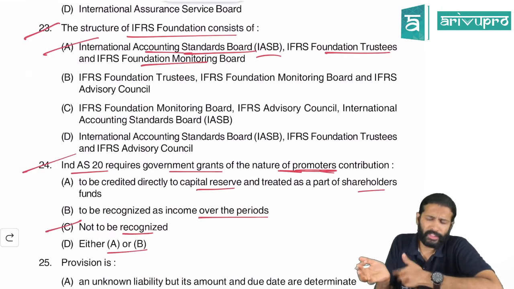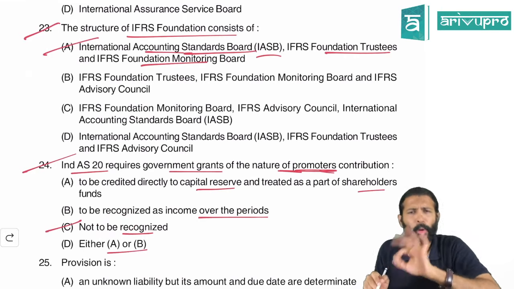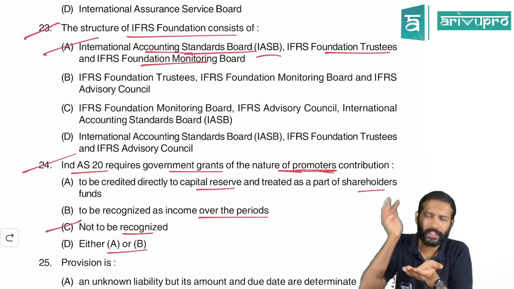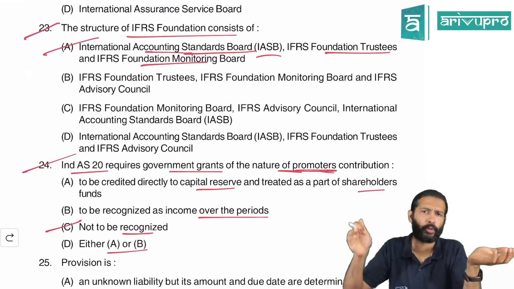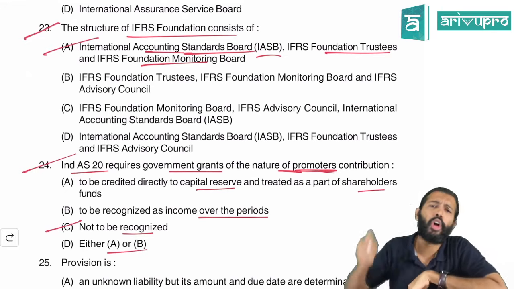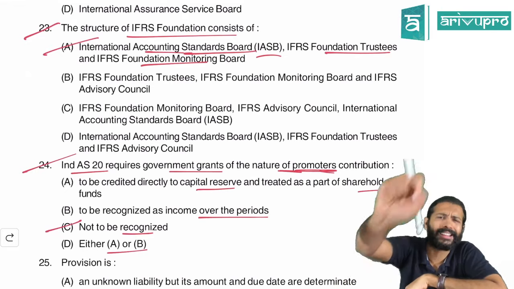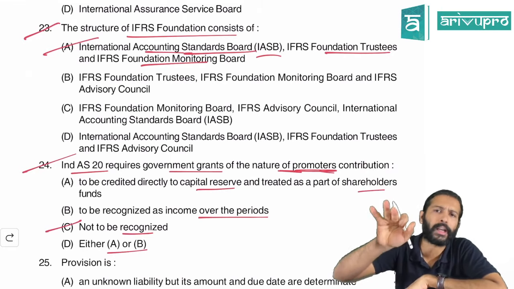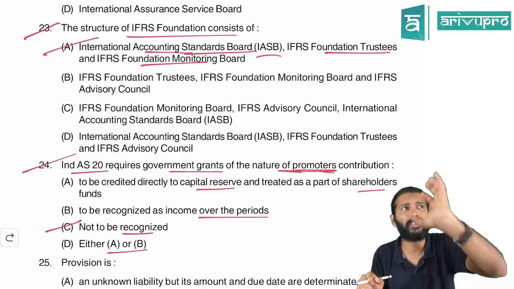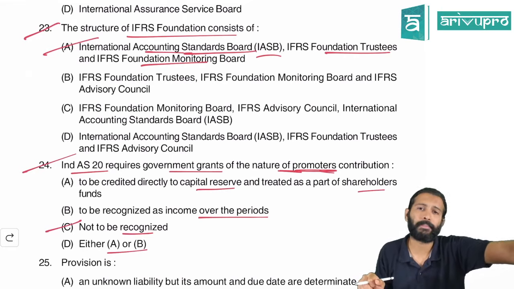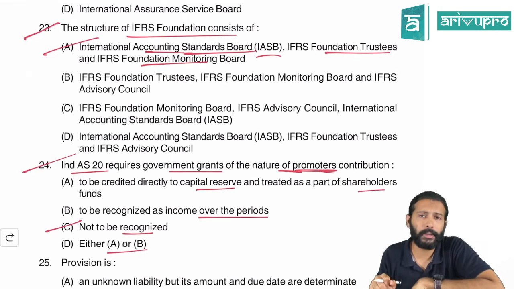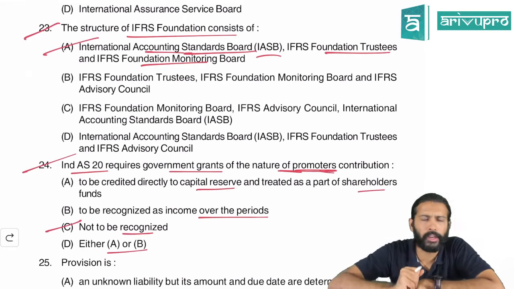But I would say the most appropriate answer would have been that it goes to P&L. The question is whether it goes to P&L immediately or over a period of time. If the government does not put any condition, they said take the grant, that's it. You have already fulfilled the condition, so I am giving you the grant. If that is the case, it goes to P&L immediately. If the government says, here is 10 lakh rupees government grant, you have to comply with some conditions.